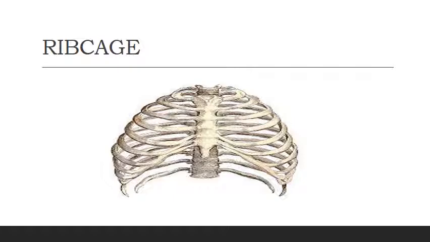Then the hip girdle. What is the hip girdle? The hip girdle also protects the urinary bladder, through which we throw urine out of our body, and this organ system is protected by the hip girdle. We also have the limb bones.